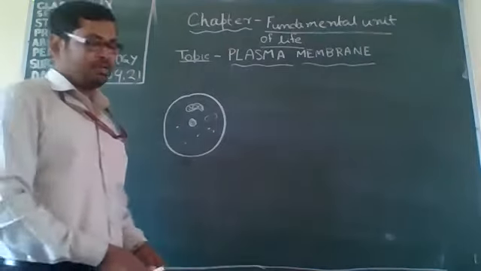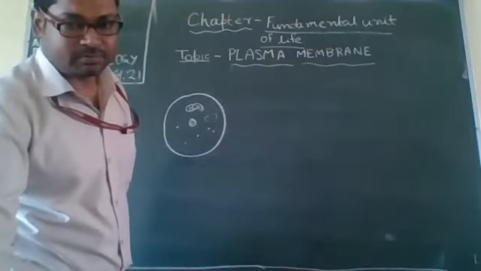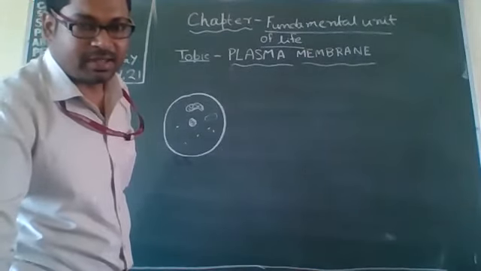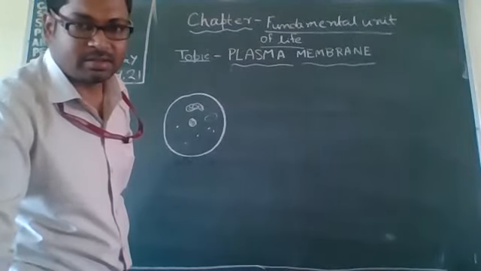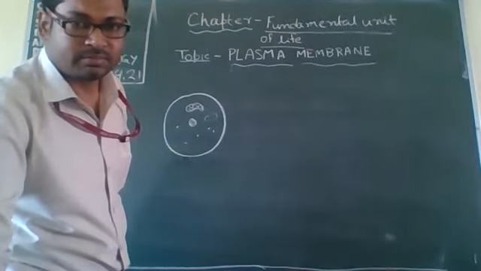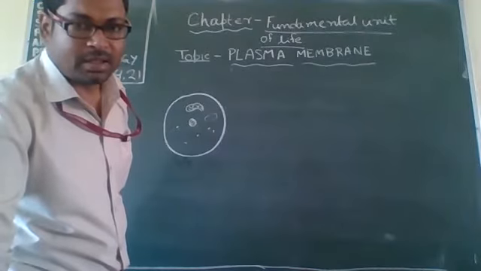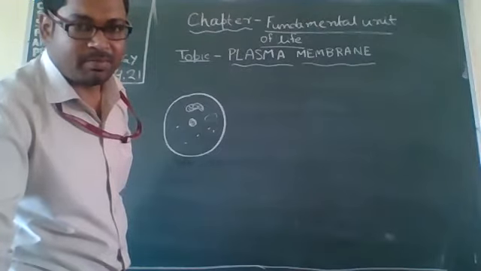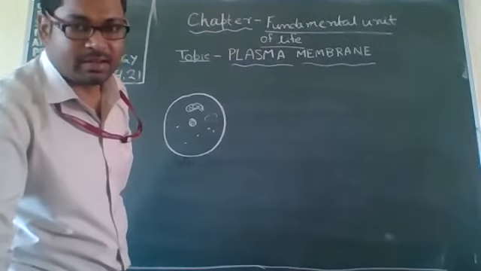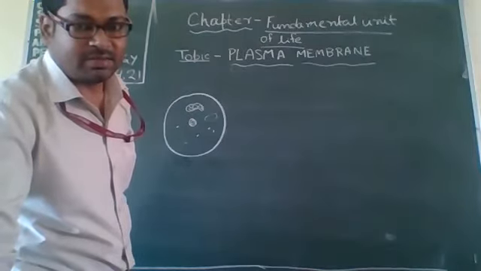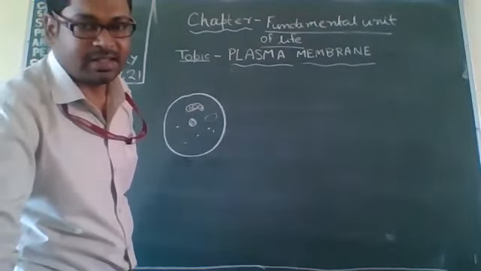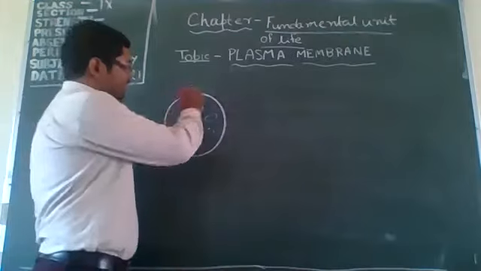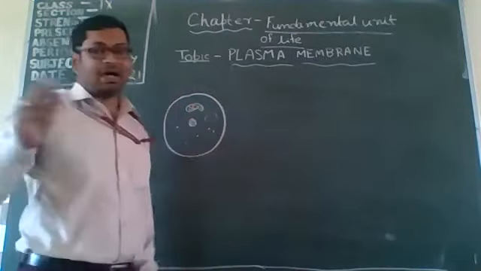And you can also tell the definition of plasma membrane in this way. A plasma membrane is that type of membrane which covers the cell organelles present inside the cell, and it differentiates the cell from other cells.